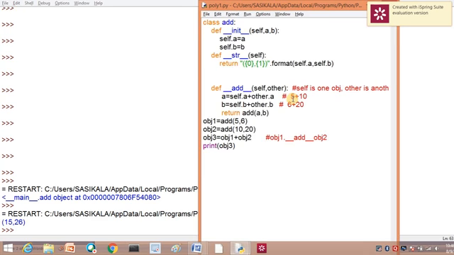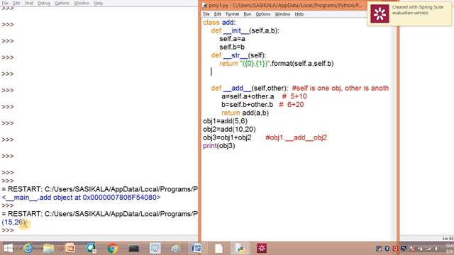You can see here 15 comma 26. Yes, 10 plus 5 is 15 and 20 plus 6 is 26. So we have given the format, right? Self dot A and self dot B. You can see in this A 15 is stored, in this B 26 is stored. So that is 15 comma 26. This is the format.